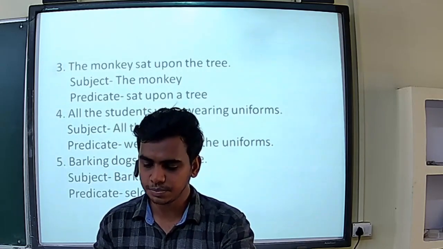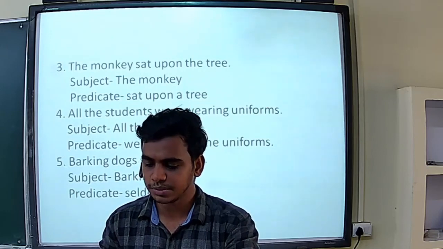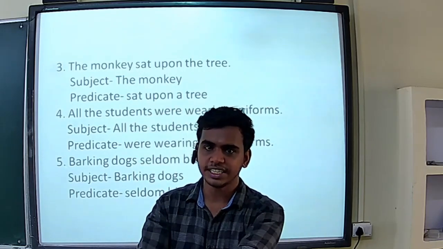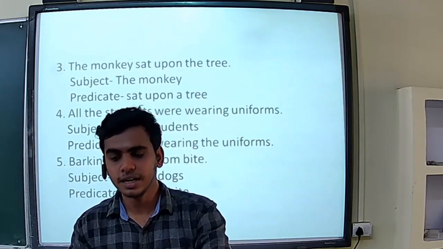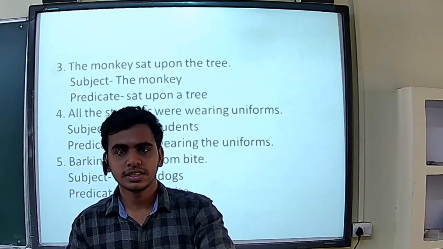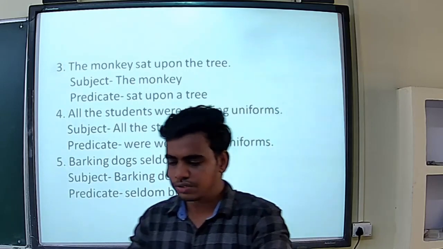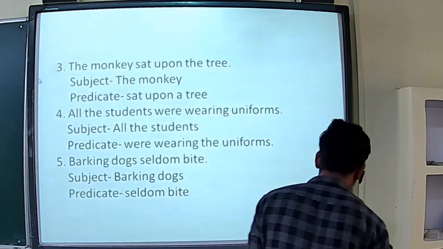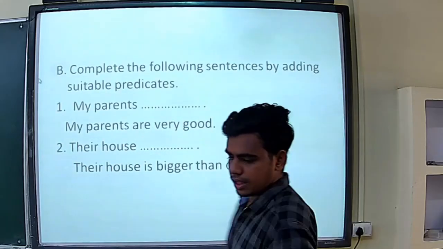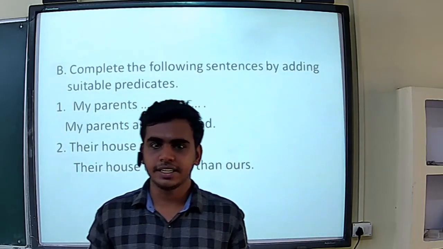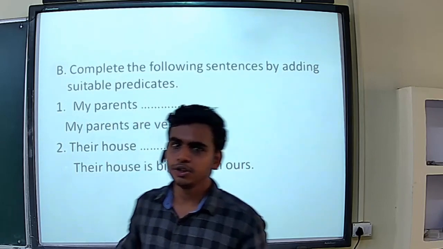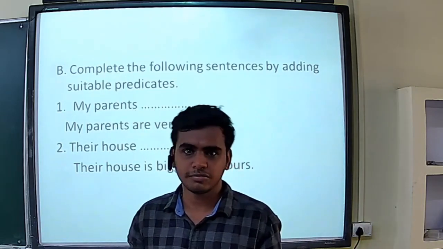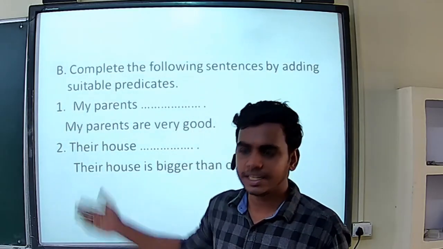What is exercise B? Complete the following sentences by adding suitable predicates. The subject is already given here. We can add any suitable predicate to this subject. The first one is given here, my parents. With my parents, you can write any predicate, right? For example, I am using here, my parents are very good. As we all know, our parents are very good.